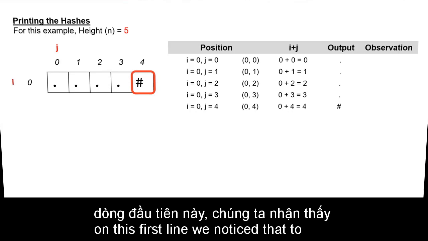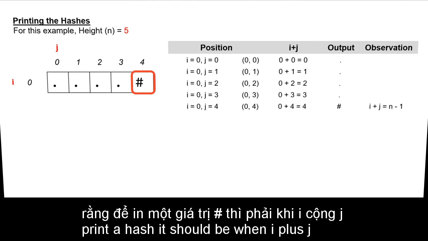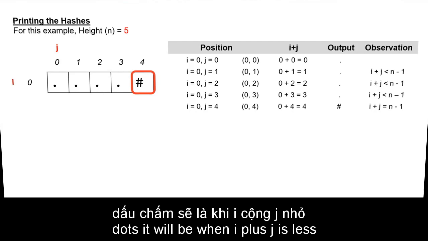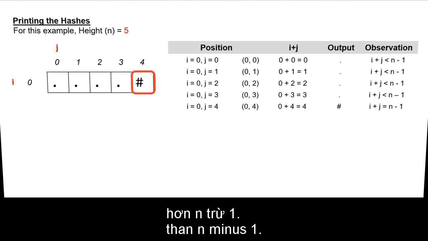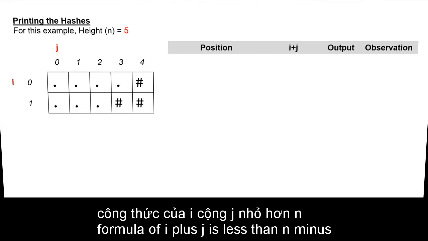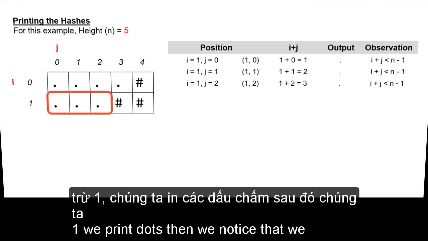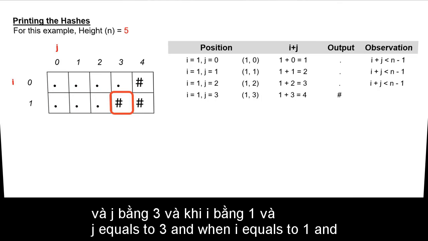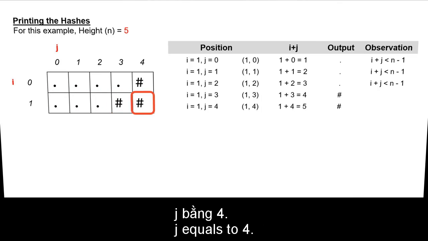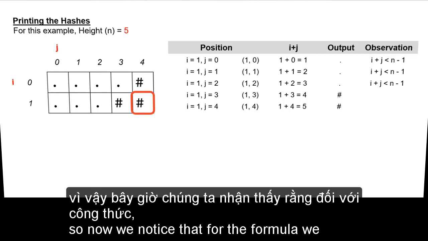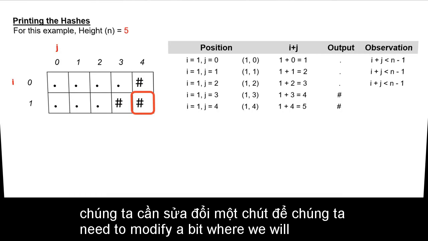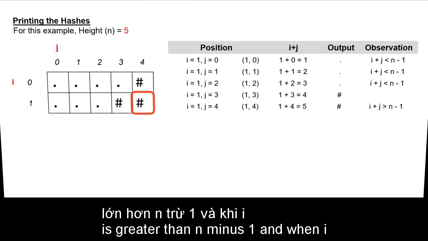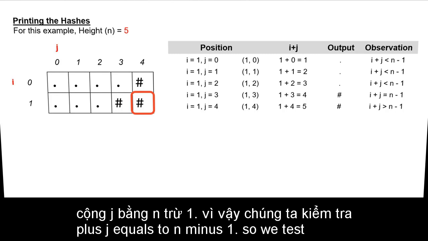Based on this first line, we notice that to print a hash, it should be when i plus j equals n minus 1. And to print dots, it will be when i plus j is less than n minus 1. Going by the next line, with the same formula of i plus j less than n minus 1, we print dots. Then we notice that we printed hashes when i equals 1 and j equals 3, and when i equals 1 and j equals 4. So now we notice that for the formula, we need to modify it a bit, where we will actually print hashes when i plus j is greater than n minus 1 and when i plus j equals n minus 1.